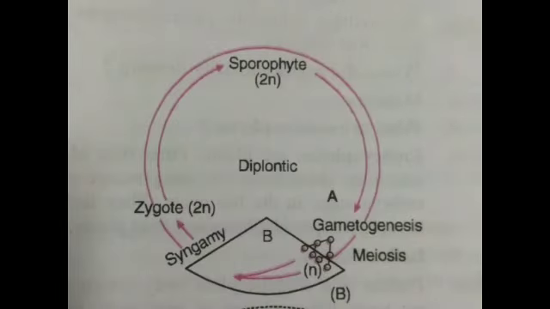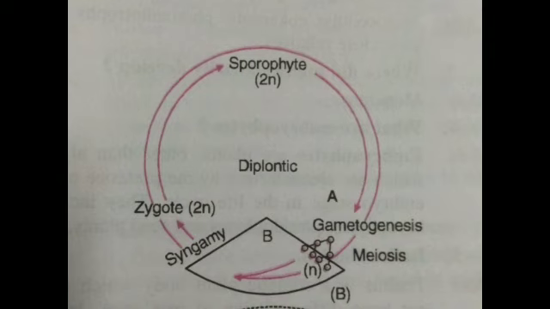Second is diplontic. It is shown by both gymnosperms and angiosperms. See, just look at the figure properly. In this type, the diploid sporophytic phase is dominant. Clear?